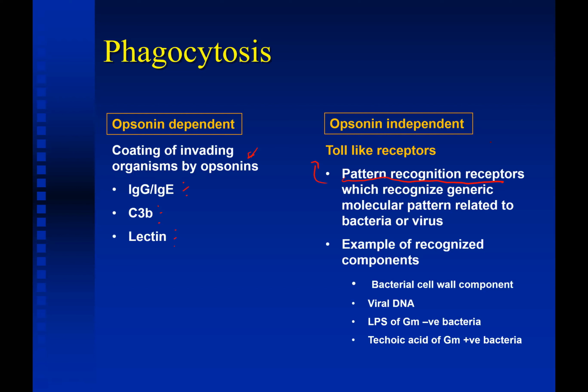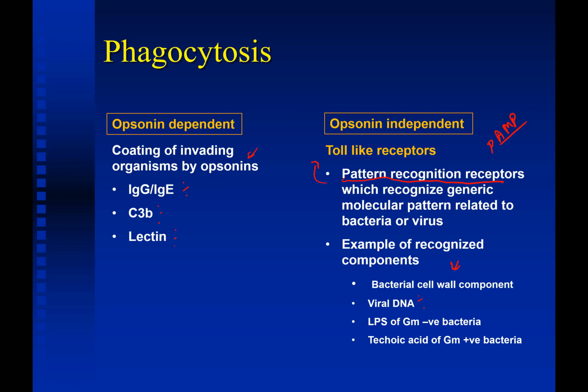They are also known as PAMP, pathogen associated molecular pattern receptors. So these pattern recognition receptors recognize the generic pattern related to the bacteria and virus. For example, the bacterial cell wall components may be recognized by the toll receptors,